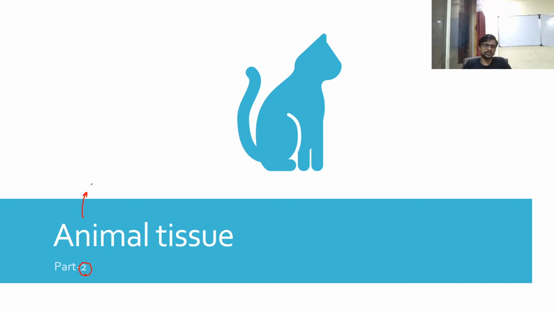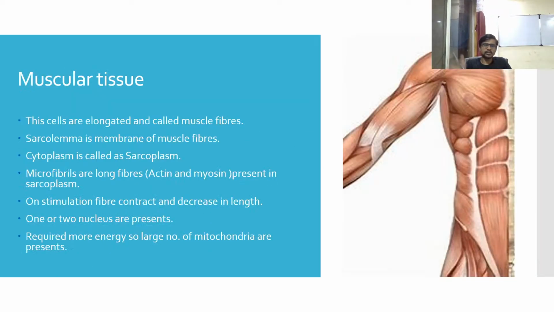In the first part we already discussed epithelial cells, then we discussed the connective tissues. These different tissues we already discussed in the first part, and today we are going to start this session with the muscle tissues. So what is meant by muscle tissues?